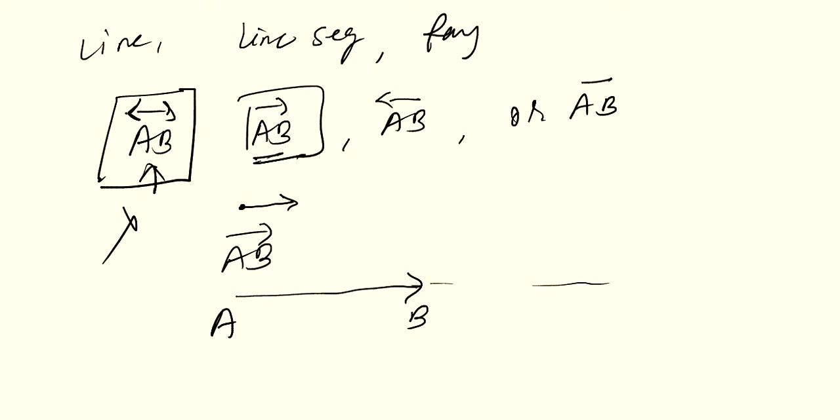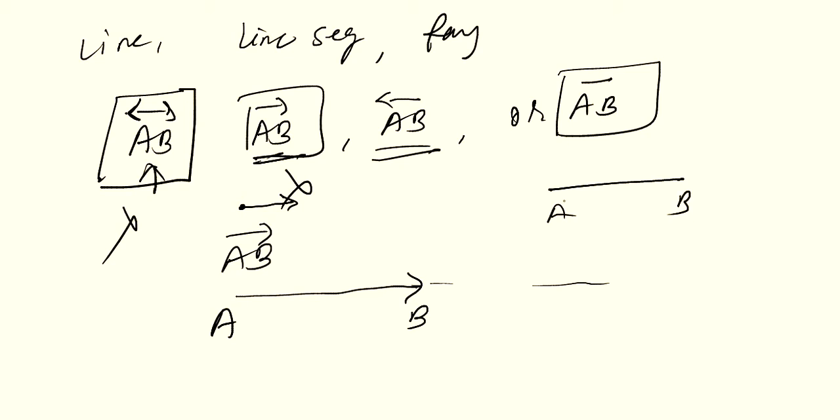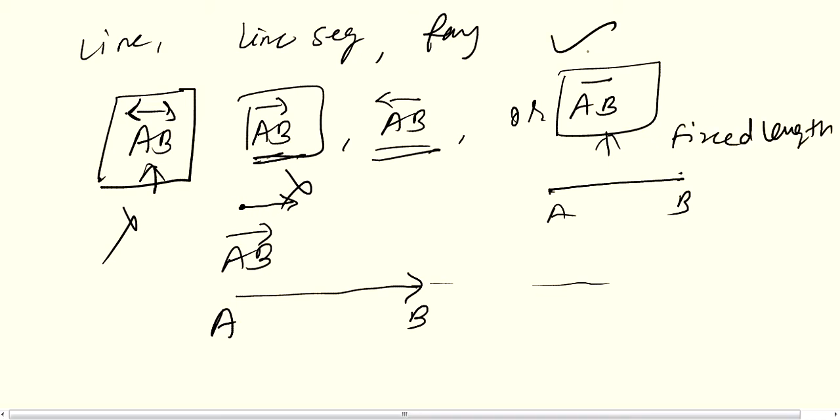So this is not a valid option. Then again this ray, and as you know in a ray you have one end point and one moving end, and this is line segment AB, which has two end points. So yes, this line segment AB has fixed length. So our right answer is line segment AB.